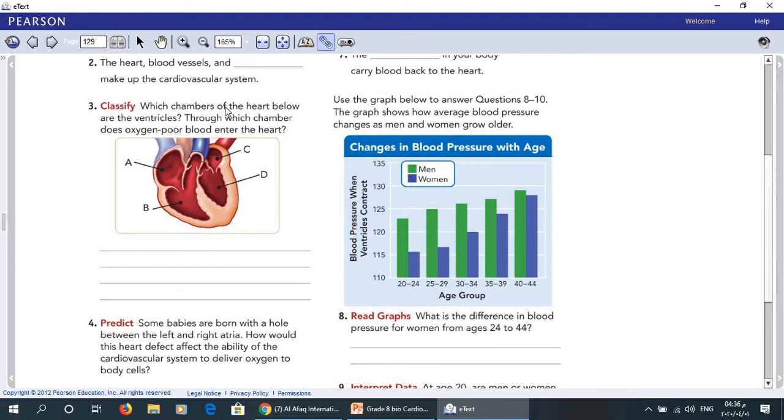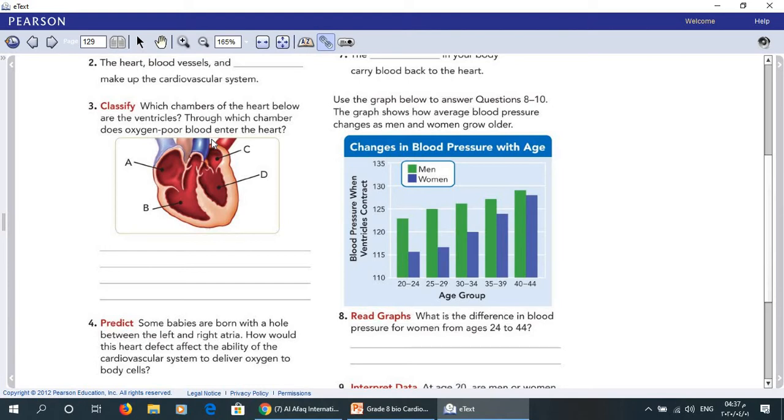Now, number 3. Classify which chambers of the heart below are the ventricles. Through which chamber does oxygen-poor blood enter the heart? Now look at the 4 chambers. We have atriums, and here we have 2 ventricles. Of course, the ventricles are B and D. Now, through which chamber does oxygen-poor blood enter the heart?